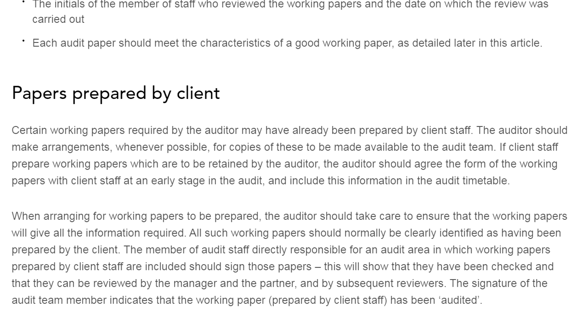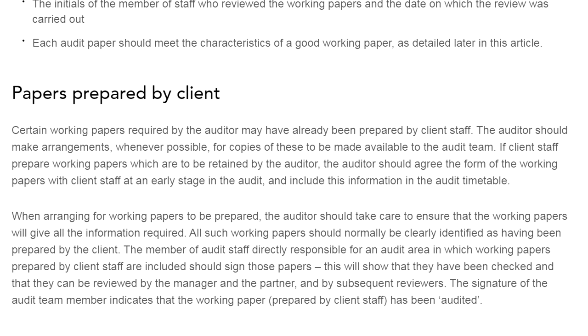So in such cases, the auditor should agree the form of the working paper with the client staff at an early stage in the audit, so that it will be helpful for them to know the form of the working paper and the details mentioned in it, and this information should be included in the audit timetable. That will be helpful for the auditor in his audit, which is a time based activity, and this will be helpful to check by the auditor.